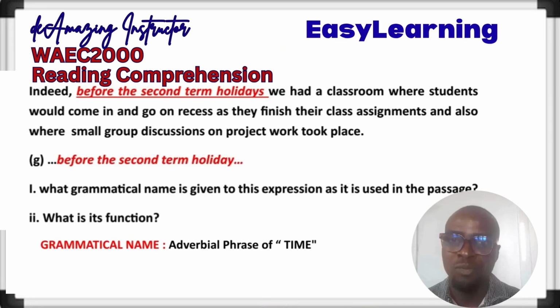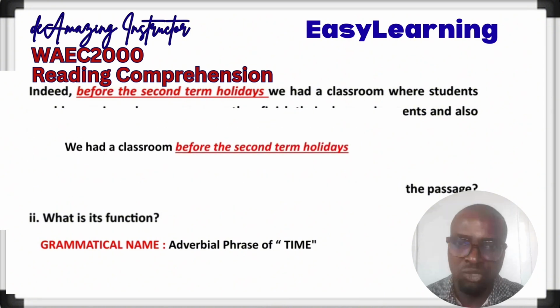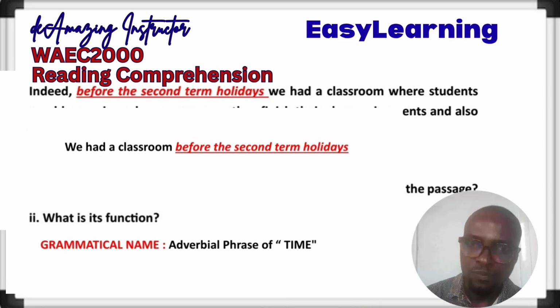So you see, before the second term holiday is beginning in the paragraph. So we can now say we had a classroom. That is the nearest independent clause. We had a classroom before the second term holidays. So now by the time we readjust and reposition it that way, it will be easier for us to know the verb it modifies. And the verb it modifies must be the verb before it. So we had a classroom before the second term holiday.